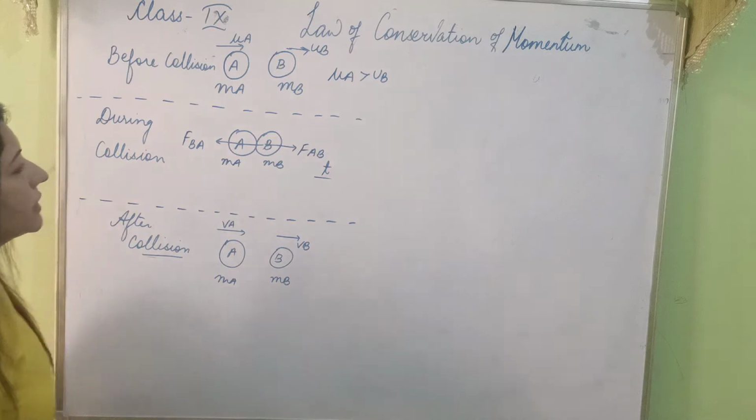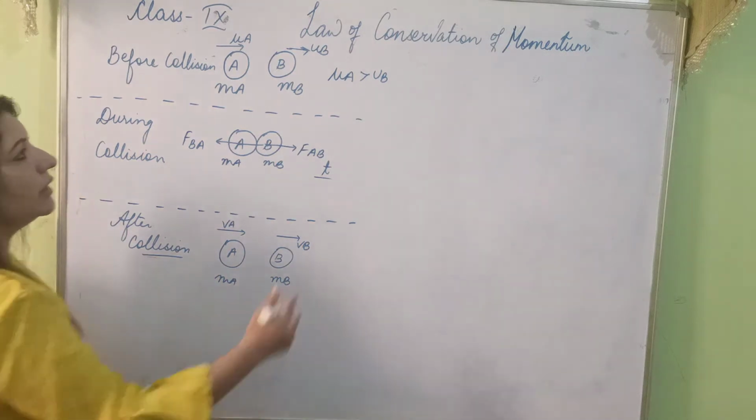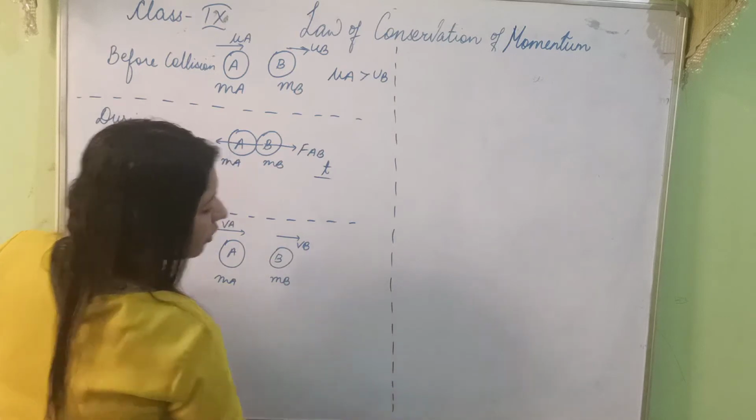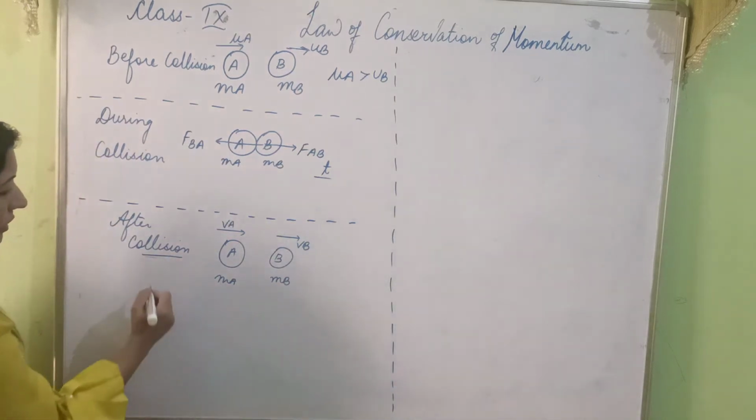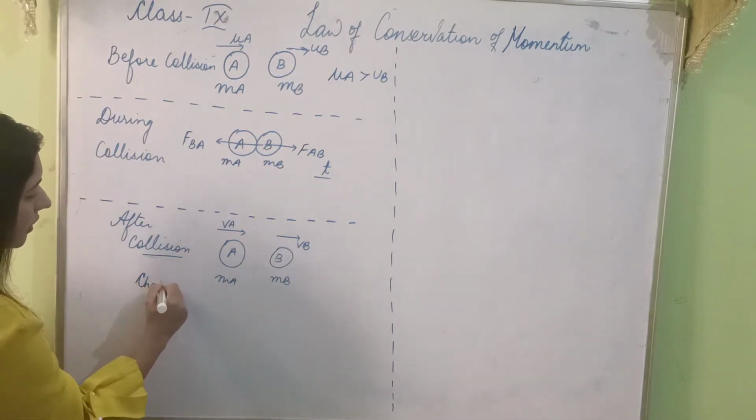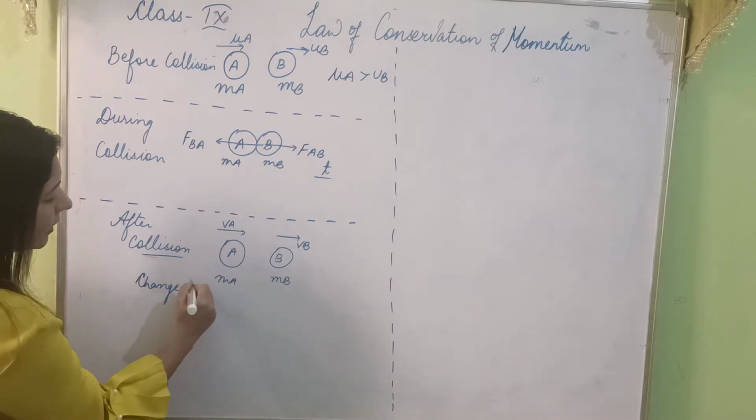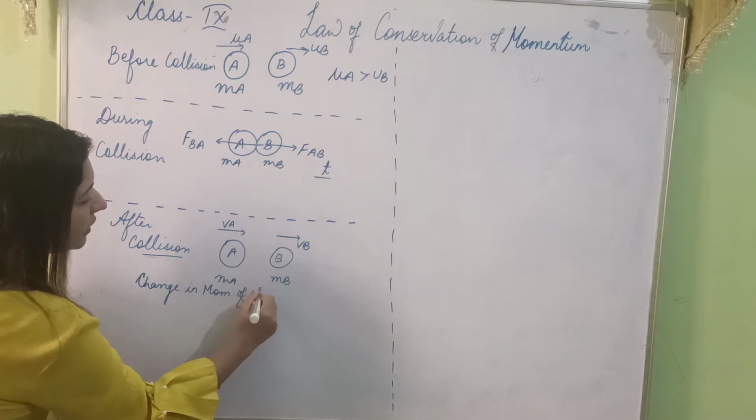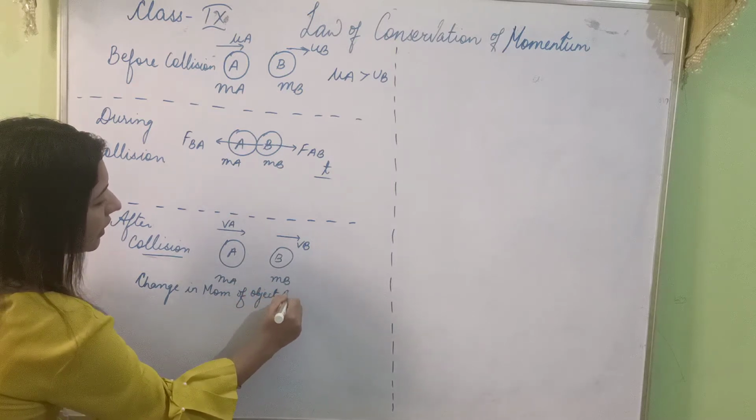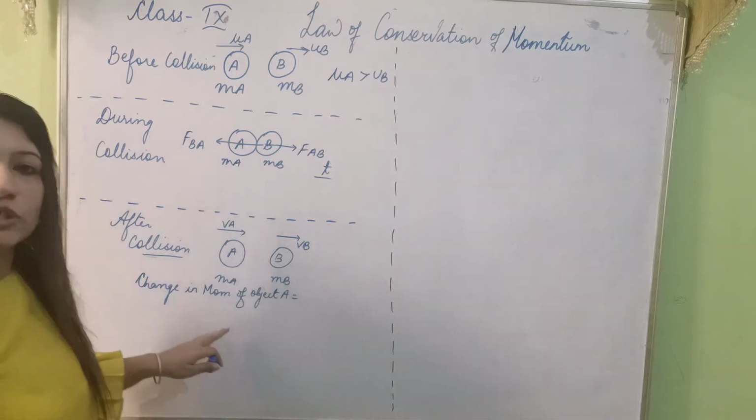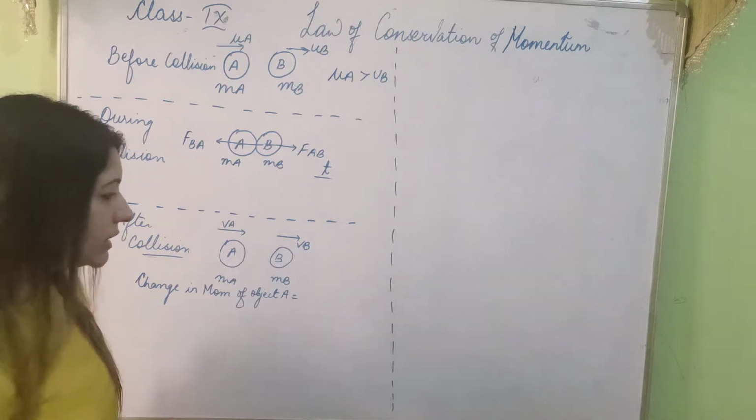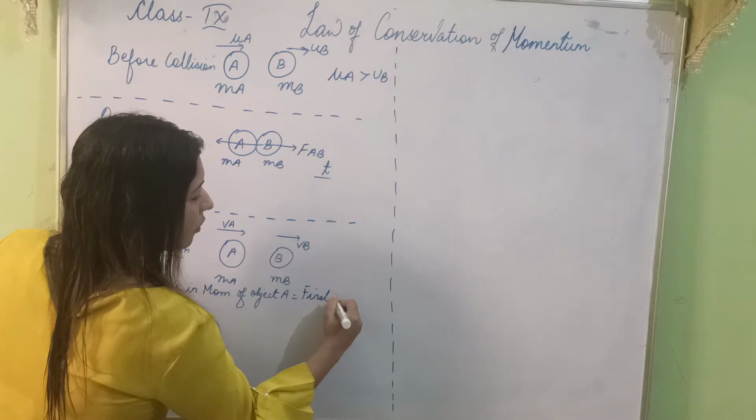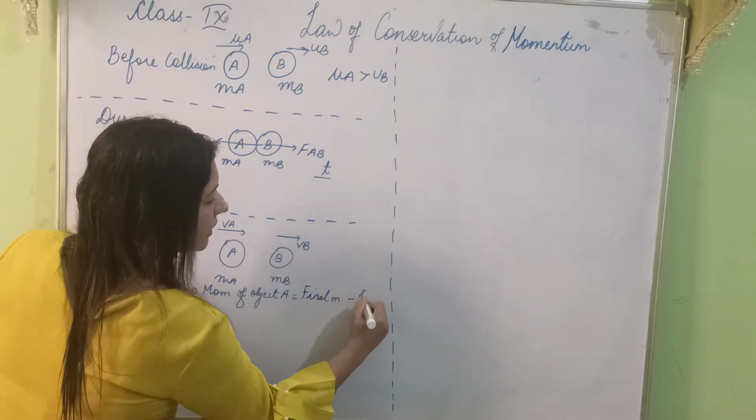Now can you just tell me the change in momentum of object A? I told you change in momentum is final momentum minus initial momentum. Can I write it like this? Final momentum minus initial momentum.